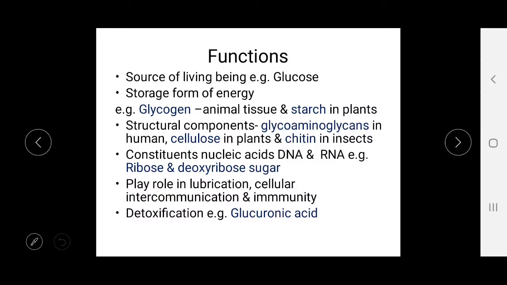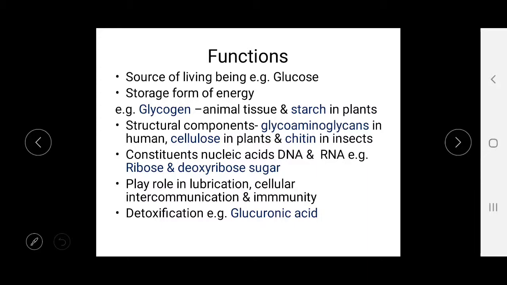Now, in the functions of carbohydrates, first of all, it is the source of energy for living beings, and glucose can be used for the synthesis of ATP. Then the second one is the storage form of energy.